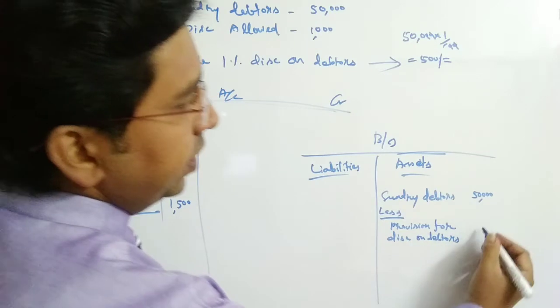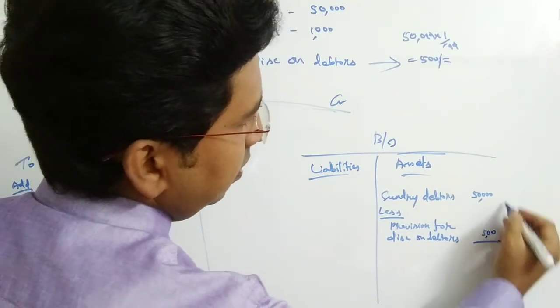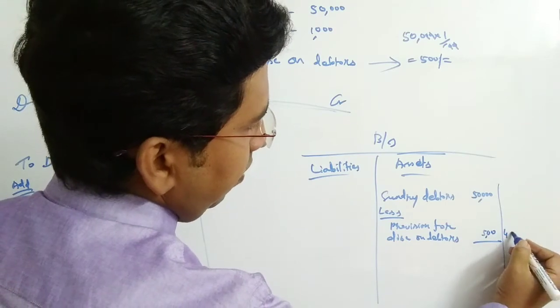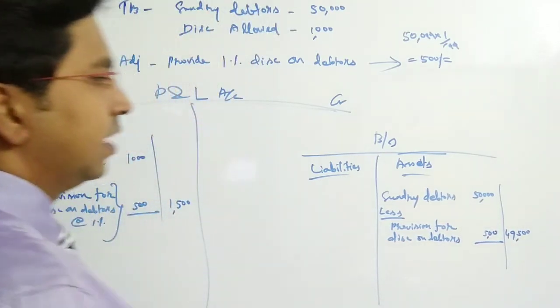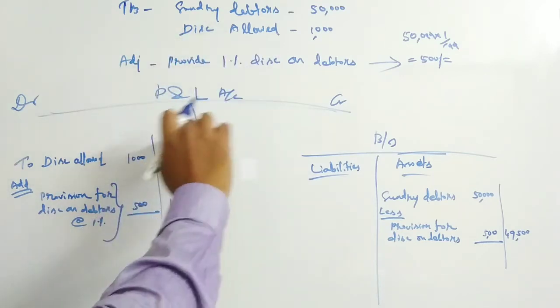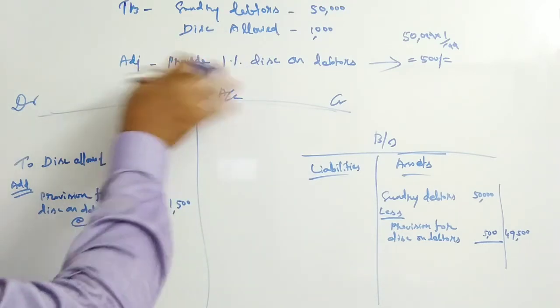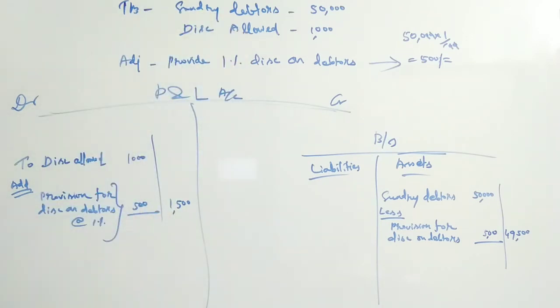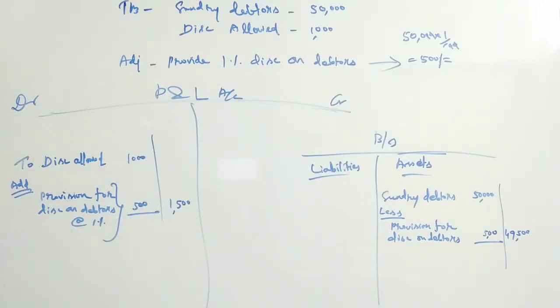So here we are subtracting, and the final value would be 49,500. This is the exact debt that we're going to get. I hope you get it. Suppose, instead of that, if you are having a provision on the trial balance also, what would be the treatment? We should compare again, same as the provision for bad debts.